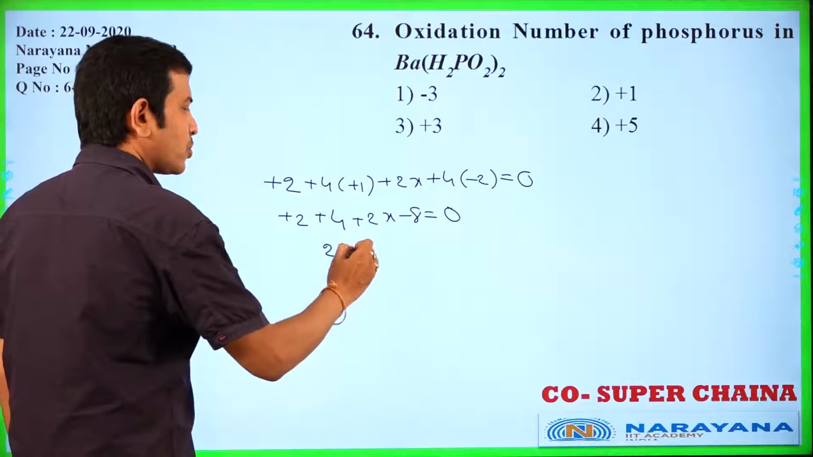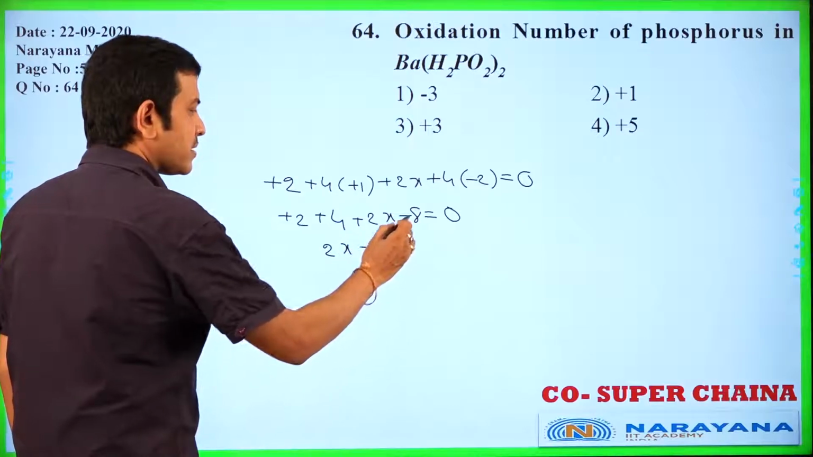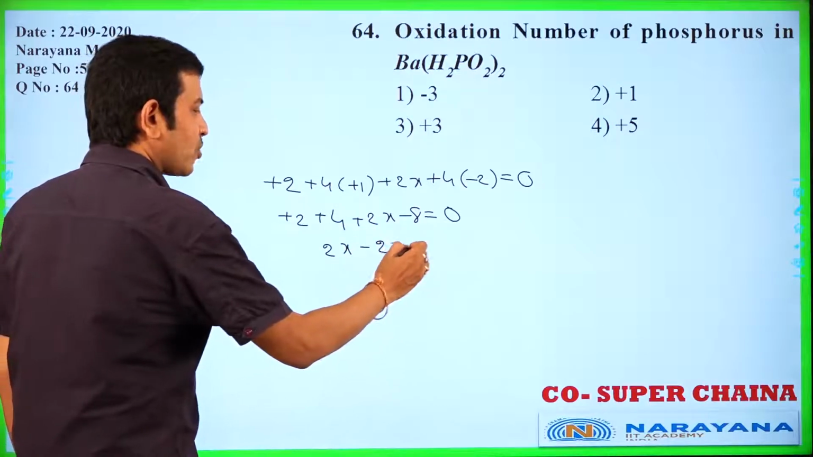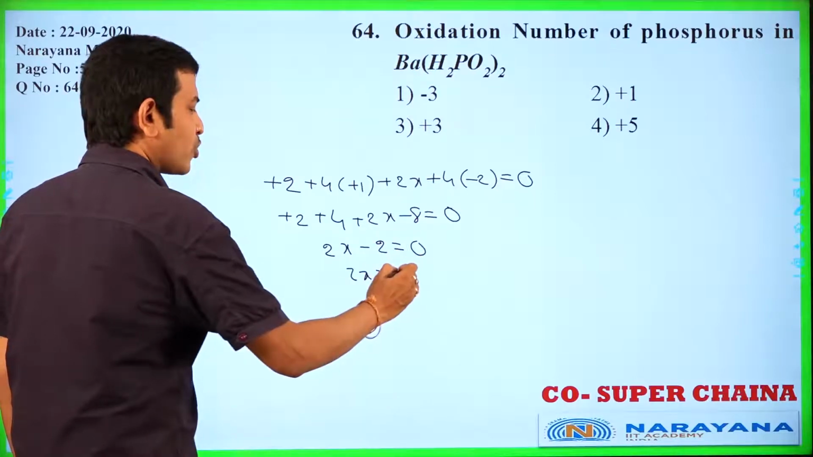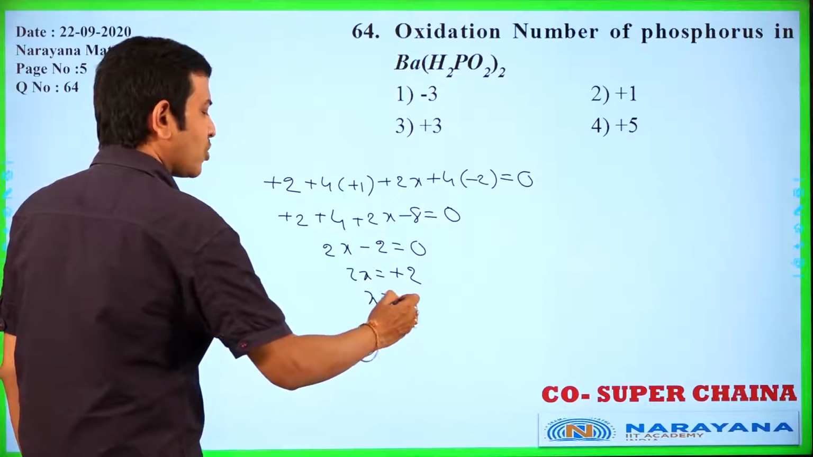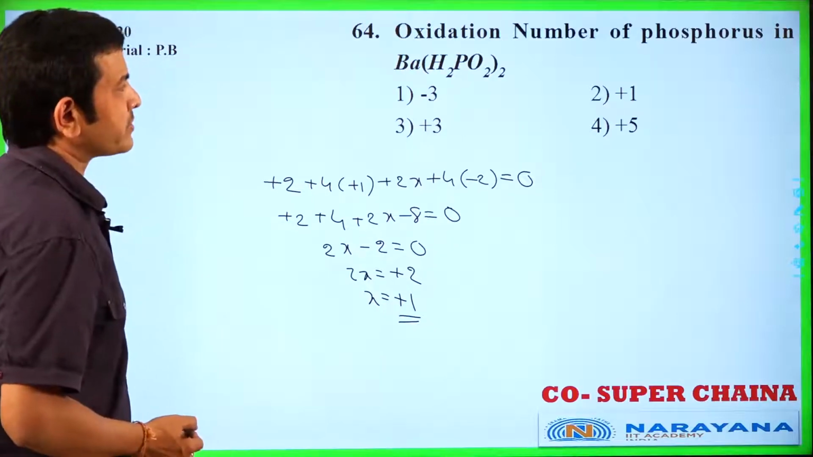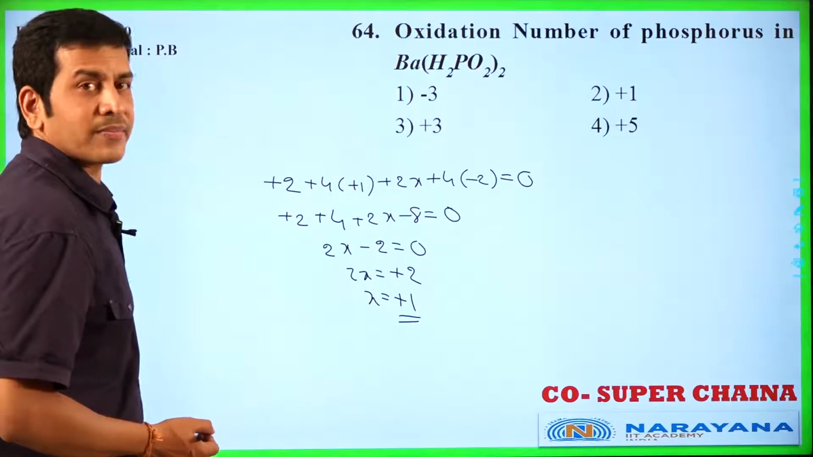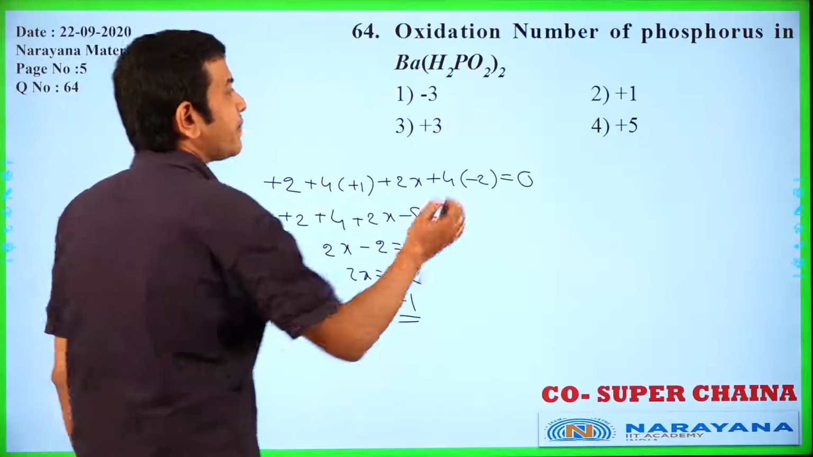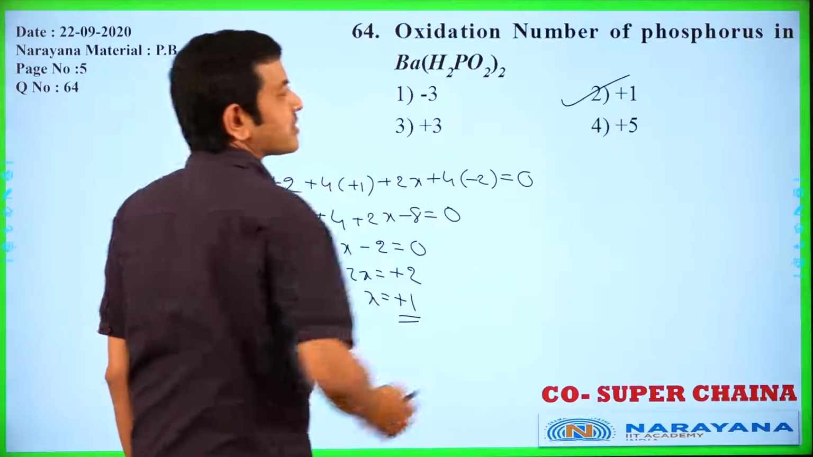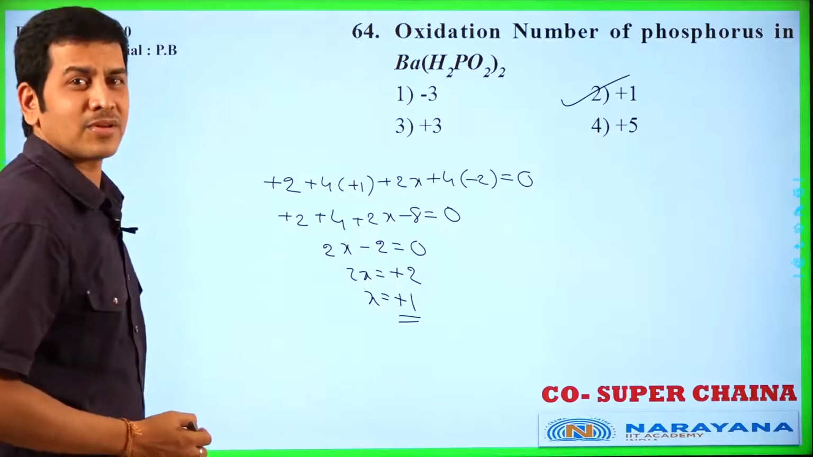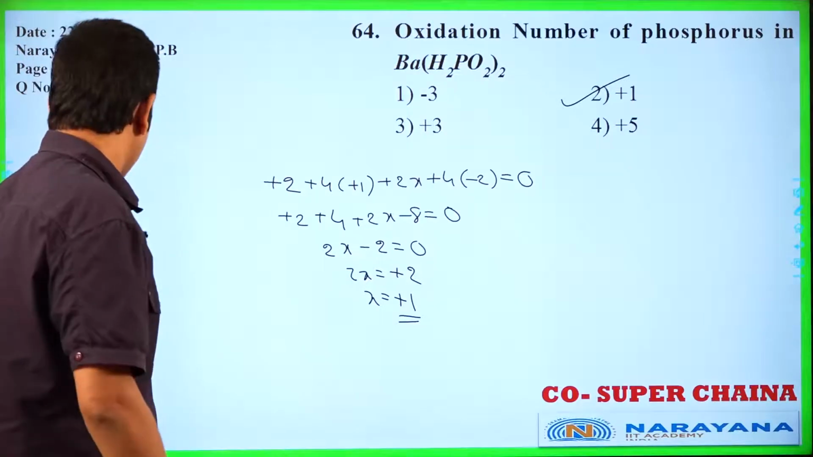2x minus 2 is equal to 0. 2x is equal to plus 2. Now x is equal to plus 1. Here barium hypophosphite: the phosphorus oxidation number is plus 1. Then option 2 is correct. Okay. Next question.